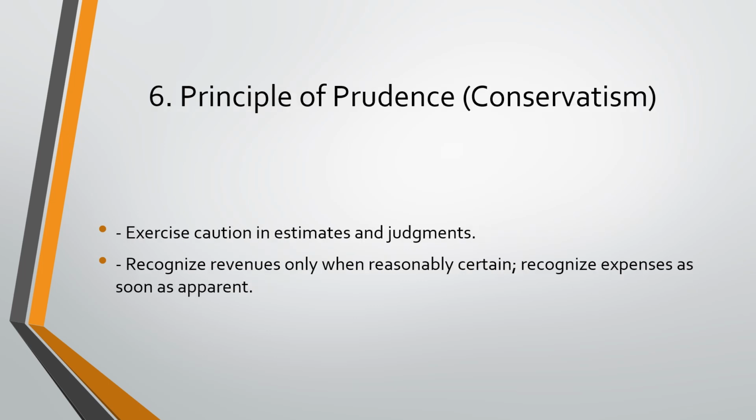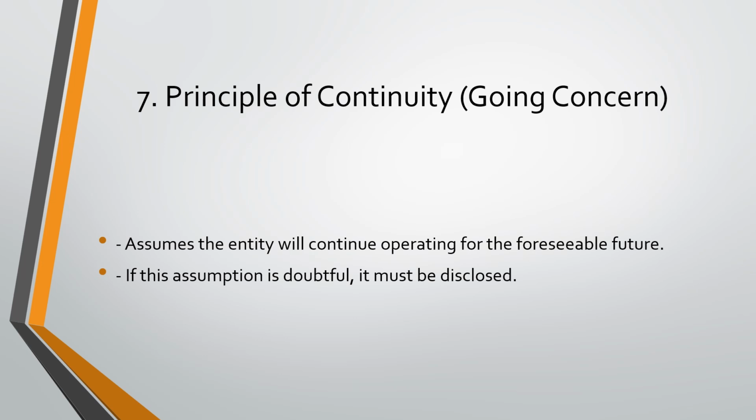6. Principle of prudence. Conservatism. Exercise caution in estimates and judgments. Recognize revenue only when reasonably certain. Recognize expenses as soon as apparent. 7. Principle of continuity. Going concern. Assume the entity will continue operating for the foreseeable future. If this assumption is doubtful, it must be disclosed in the financial statements and the audit reports.